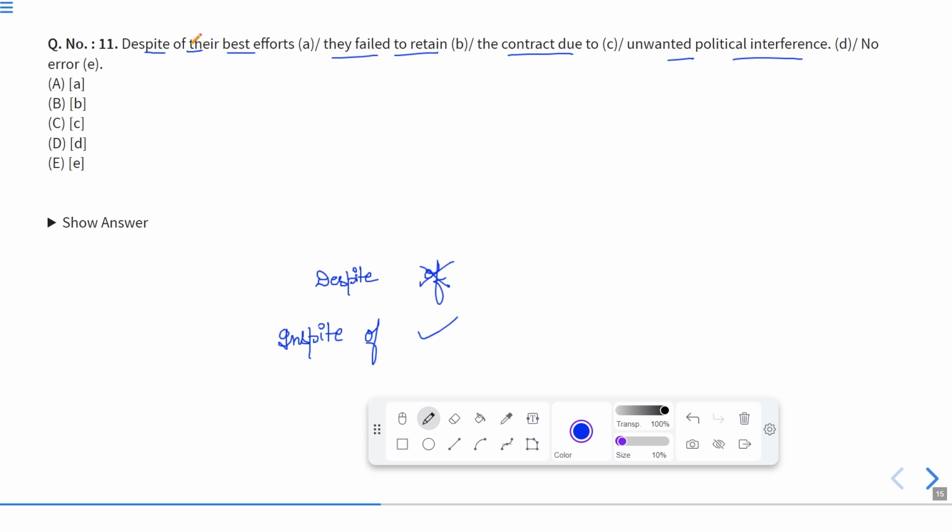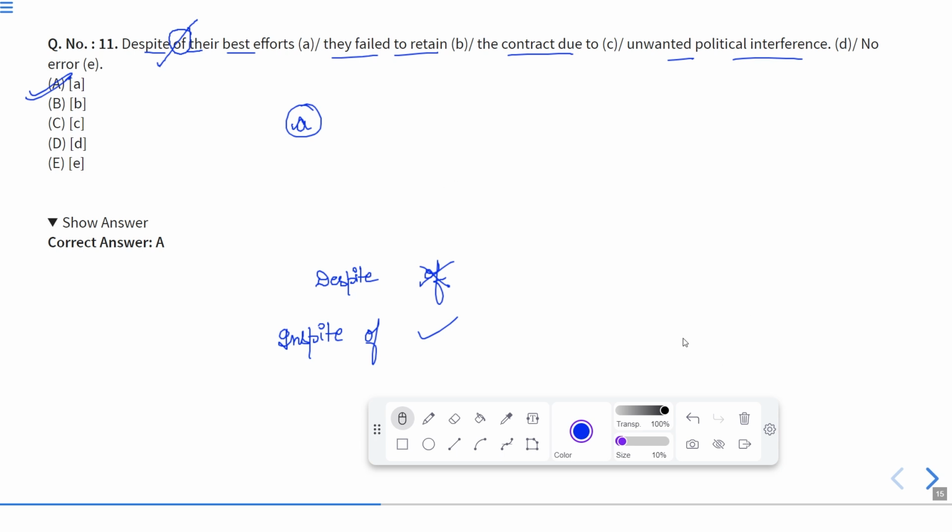Okay, so with despite we cannot use the preposition of, therefore the error is in part A. And what is the meaning of this sentence? That though they made their best efforts, they failed to retain the contract. It means to stop or to hold the contract. They did not get the contract just because of some unwanted political interference, which was not desired. So according to this, A will be the correct answer.